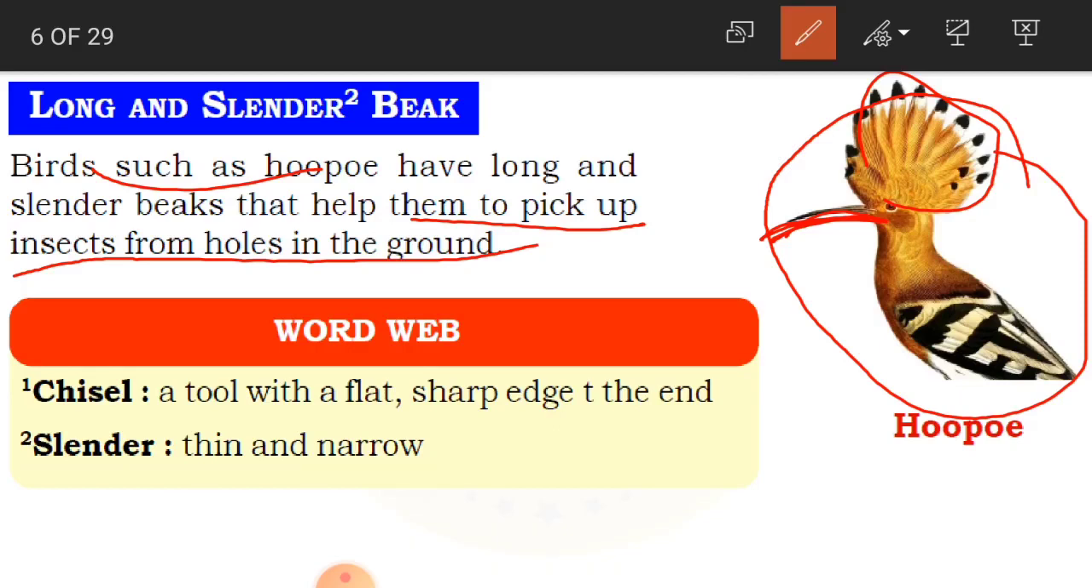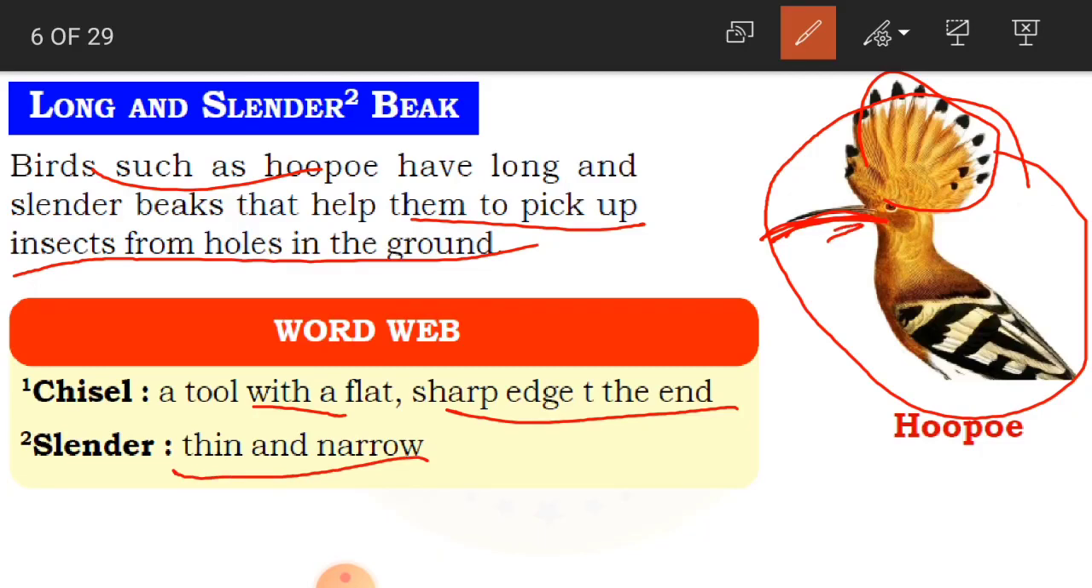Okay children, now see, this is the word web, that is the meaning. Chisel means a tool with a flat sharp edge at the end. Slender is thin and narrow.